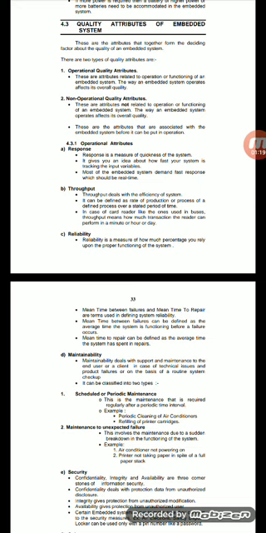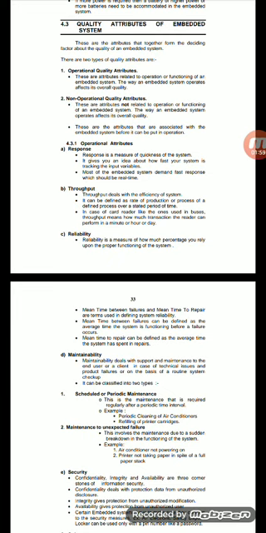Next one, non-operational quality attributes. These are attributes not related to the operation and functioning of embedded systems. Those are attributes associated with embedded systems before they can be put into operation. That means some embedded system devices cannot be given any guarantee, because they are for use and throw. Some devices are used for use and throw. For a few days we are working on them. That is the non-operational quality attributes.